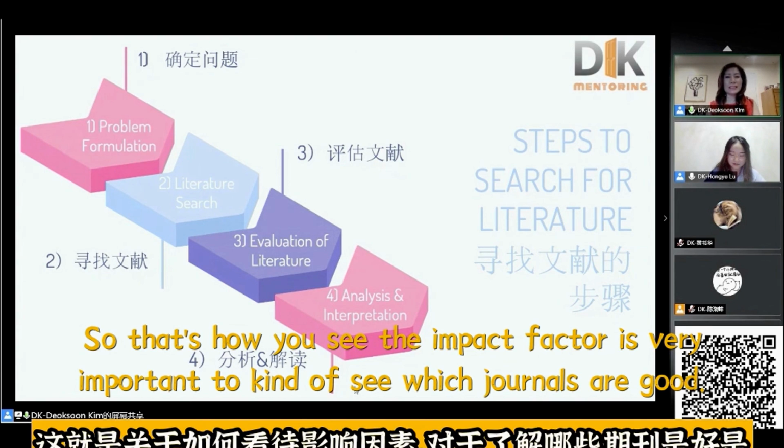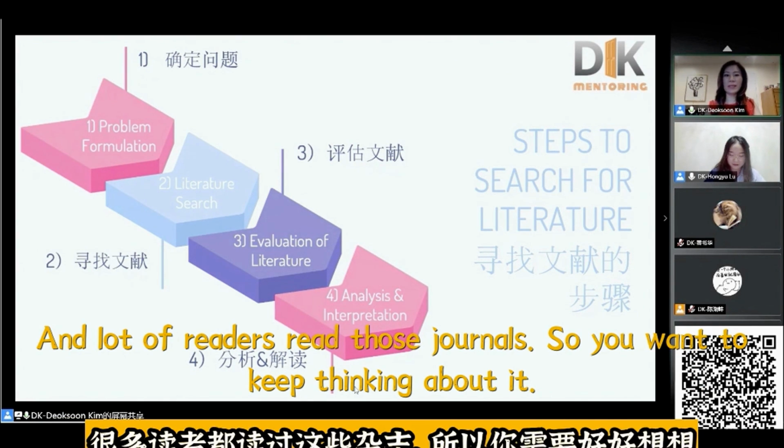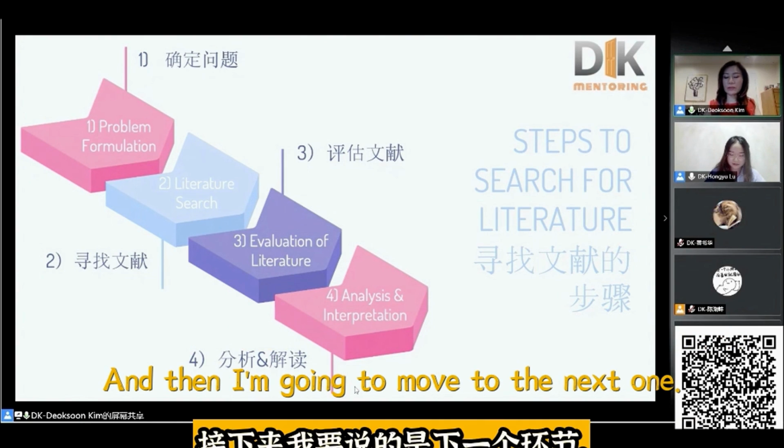So that's how you see the impact factor is very important to see which journals are good. And a lot of readers read those journals. So you want to keep thinking about it. And then I'm going to move to the next one.